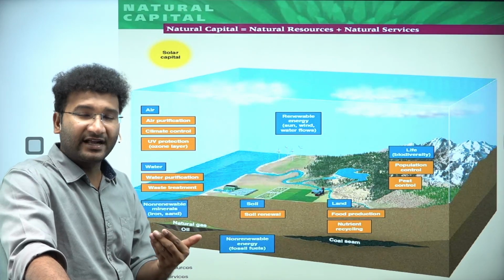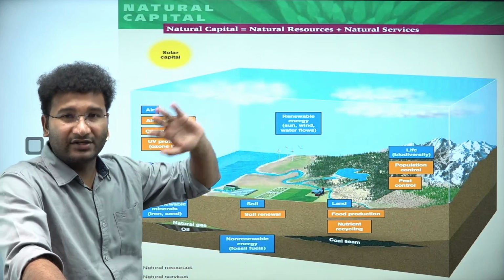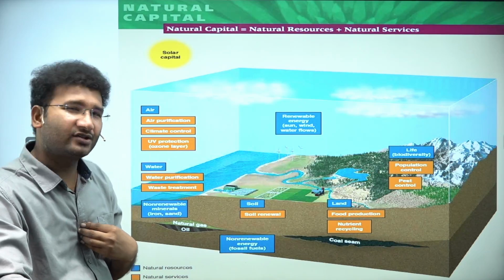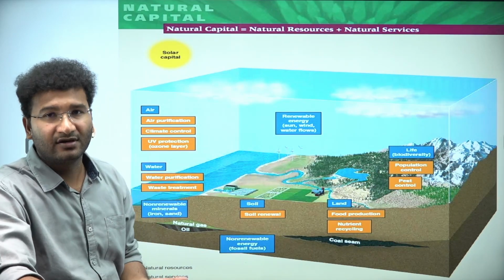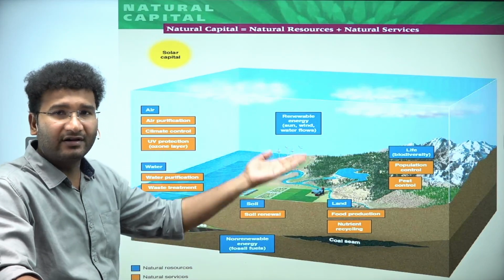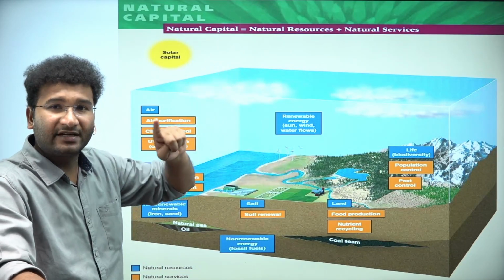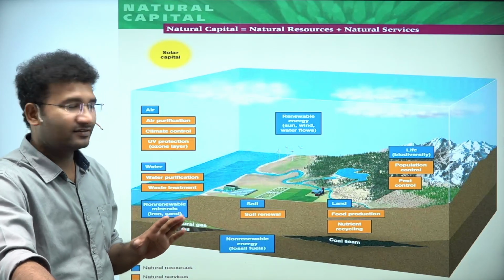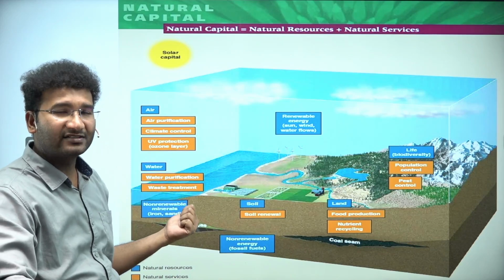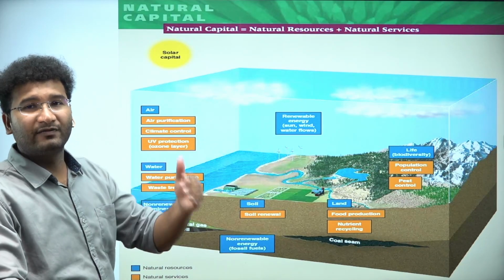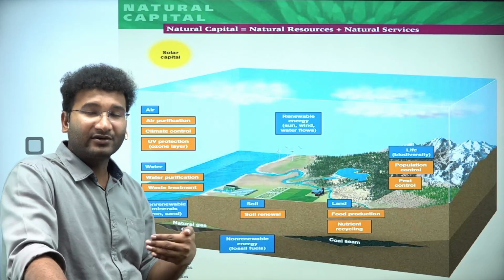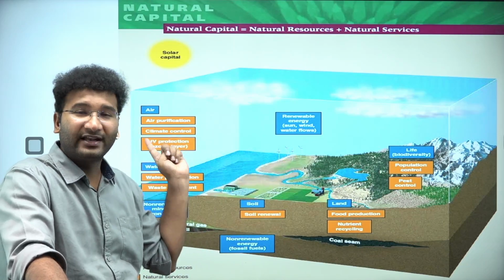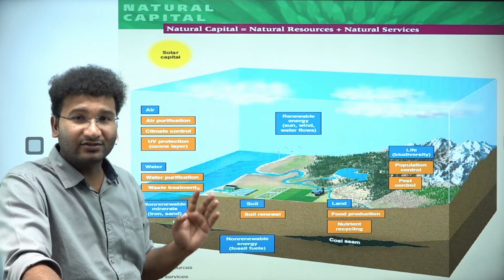See, what is a natural resource? A resource which is available in the atmosphere. Natural capital means you are using that resource for the utilization of human beings. Now what is a natural service? Natural service means something which purifies a natural resource. For example, water gets purified through a process called evaporation. That means evaporation is considered a natural service, right? Air also gets purified through multiple ways: plants take in carbon dioxide and give out oxygen. In that way the atmosphere is getting purified through a natural service called photosynthesis. So this is called natural service.